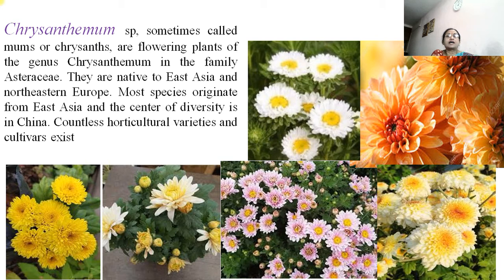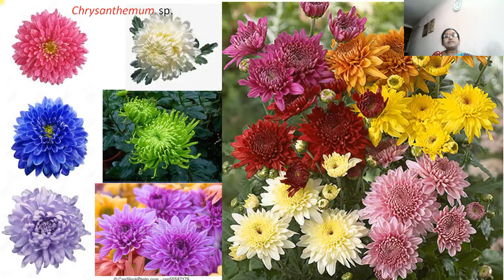Many species are there. Also, countless horticultural varieties are there, and that's why it is also a cash crop. In the season of Diwali, chrysanthemum can be cultivated in the farm by constructing polyhouses or greenhouses, because it is a cash crop during winter or during the Diwali season.